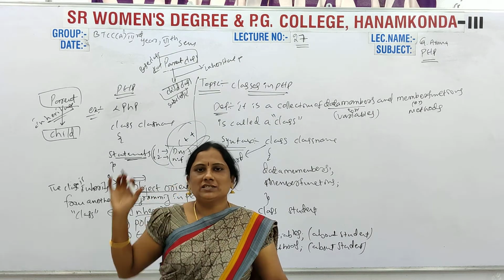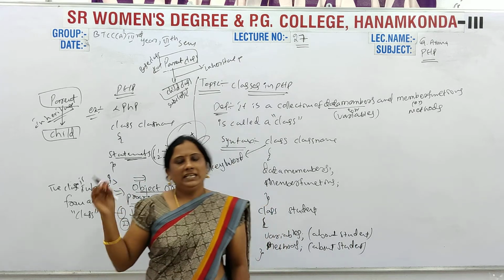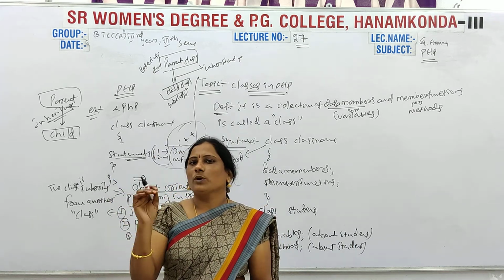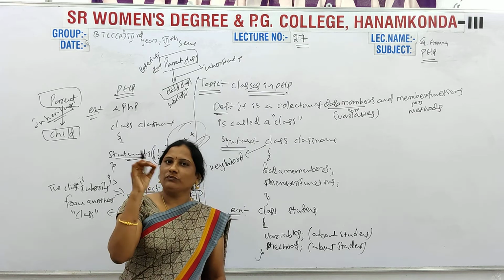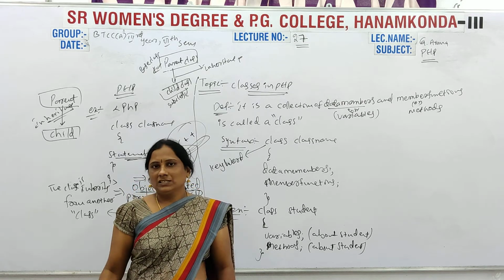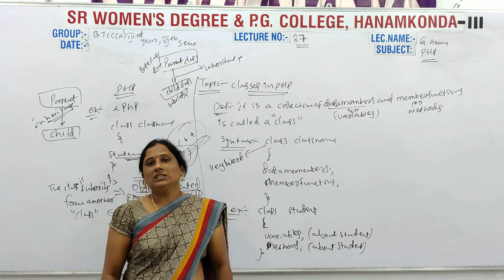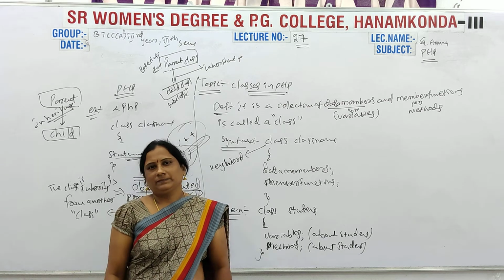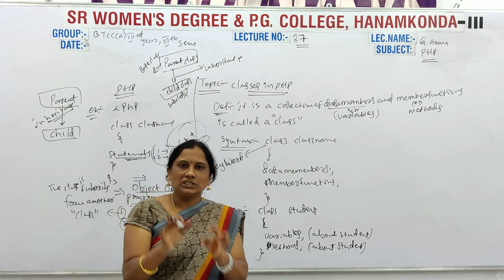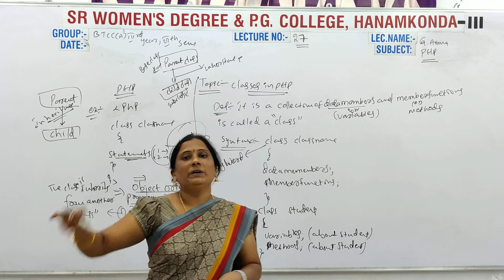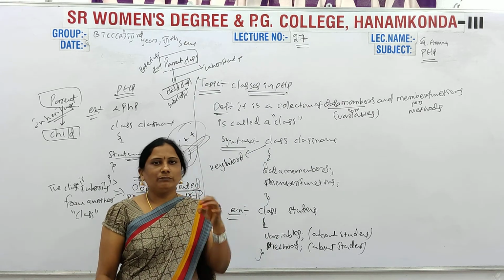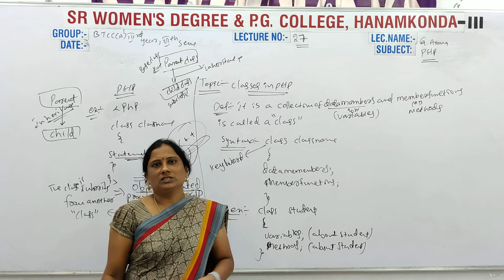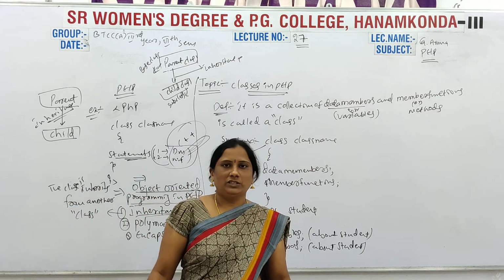Class means, as we were just discussing, the class definition: it includes a collection of data members and member functions. So that is the class definition.